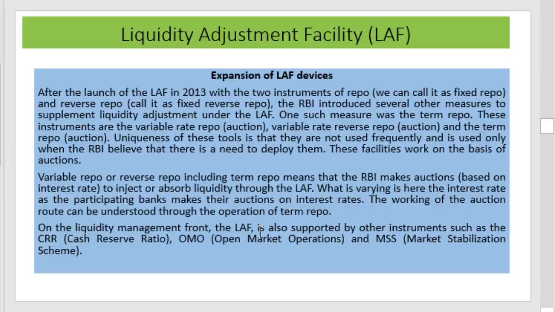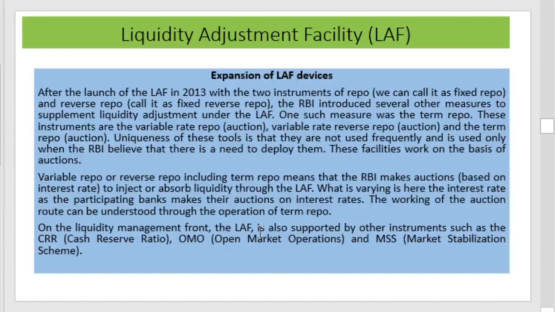We have seen the components, and in that the term repo operations. Term repo includes the variable rate repo by auction, variable rate reverse repo by auction, and the term repo. This is not used frequently, and it is used when RBI feels that it is needed. The variable repo and reverse repo, including term repo, means that the RBI conducts auctions based on interest rate to inject or absorb liquidity through the LAF. What is varying here is the interest rate, as the participating banks make their bids on interest rate.